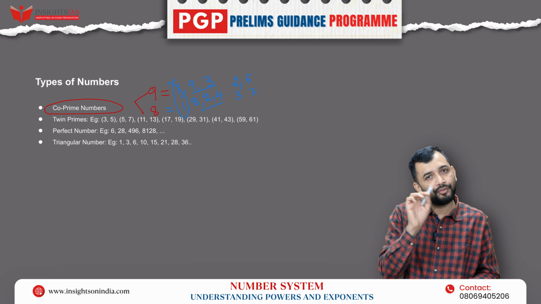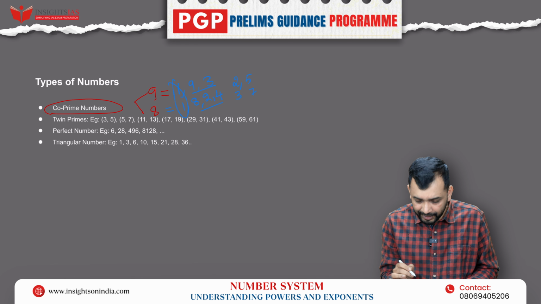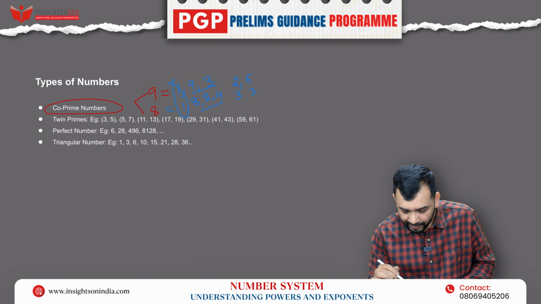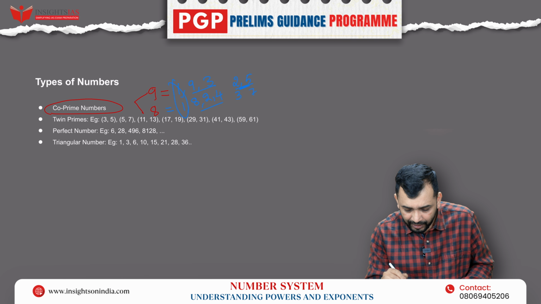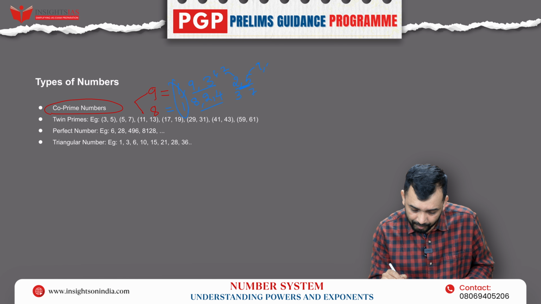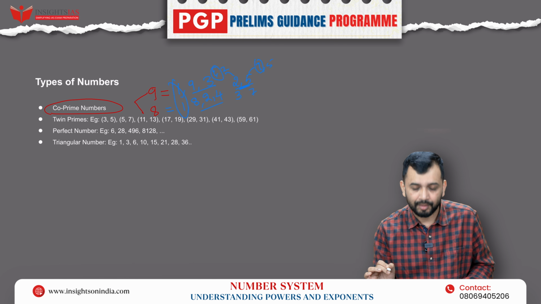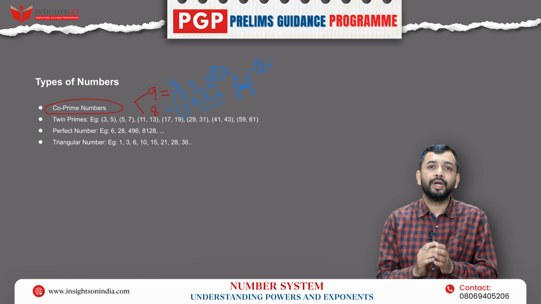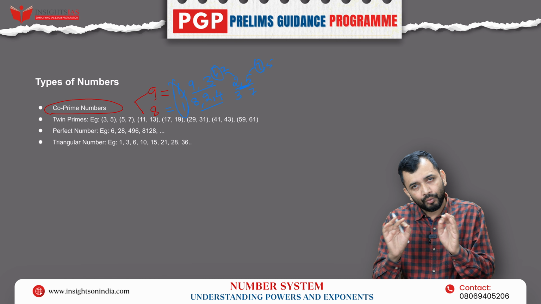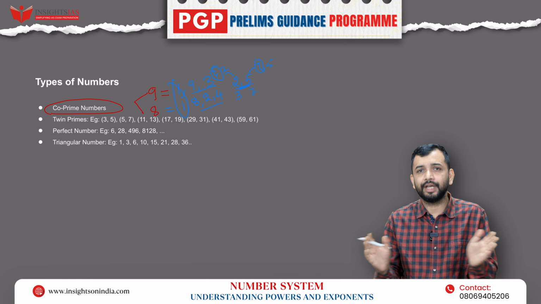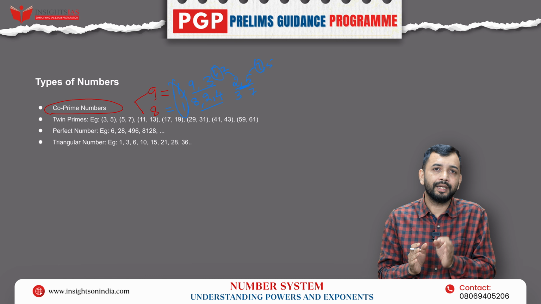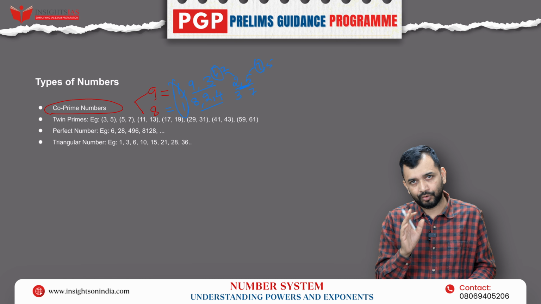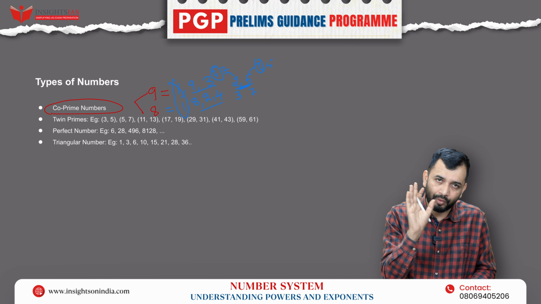What are the factors of 7? 1 and 7. So when I take any two prime numbers, that is 2 and 5, the only factor common between them is 1. So any two prime numbers are always co-primes. They do not share any common factor apart from 1.